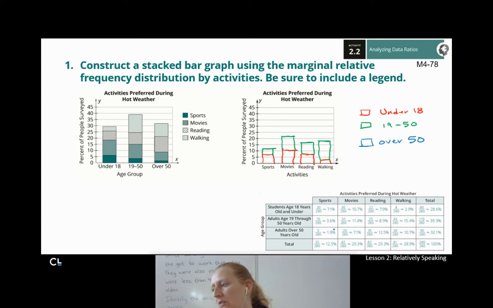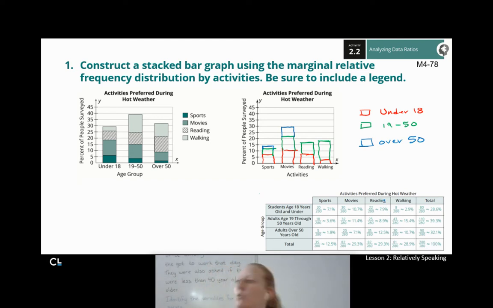So if I add all of these up, that actually takes me to 12.5. It actually has it right there. Wow, I didn't even break it. All right. For my movies, if I add all these up, that takes me up to 29.3 if I add that 7.1 on there. So 29.3, it's just a hair under 30.